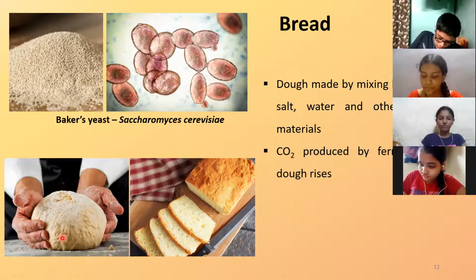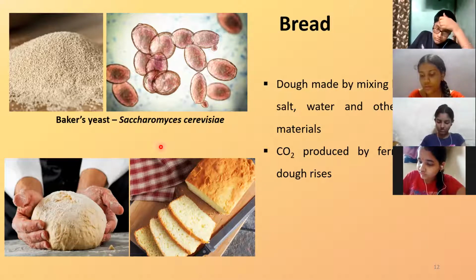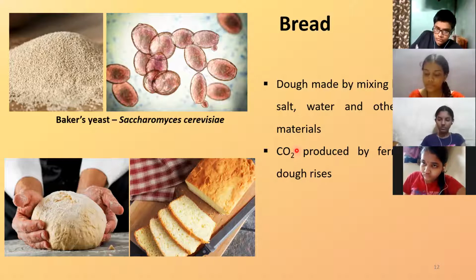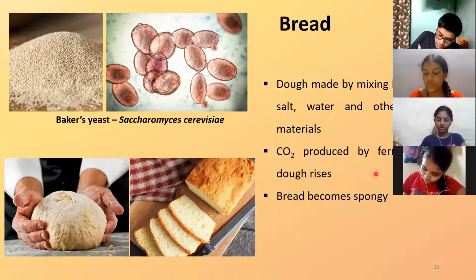Okay. So when this is prepared, there is fermentation that takes place because the yeast is the one which carries out fermentation. When the yeast carries out fermentation, there is production of carbon dioxide. The carbon dioxide gas will be released, and the dough becomes bigger and fluffy and soft. That is because of fermentation by yeast, due to which the bread now becomes spongy.